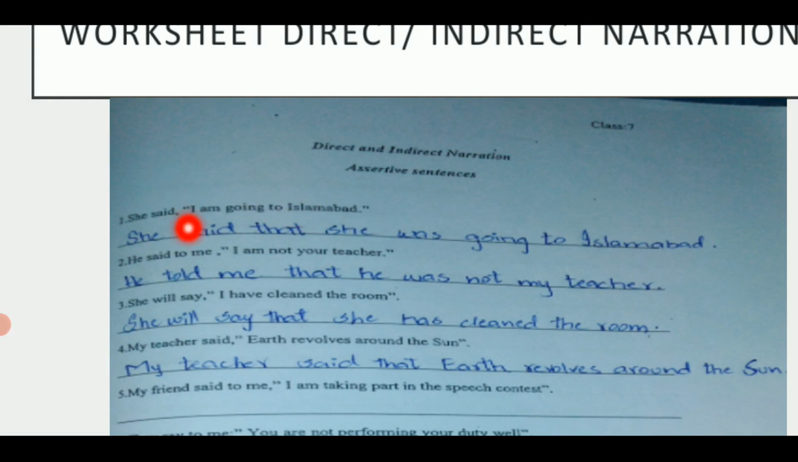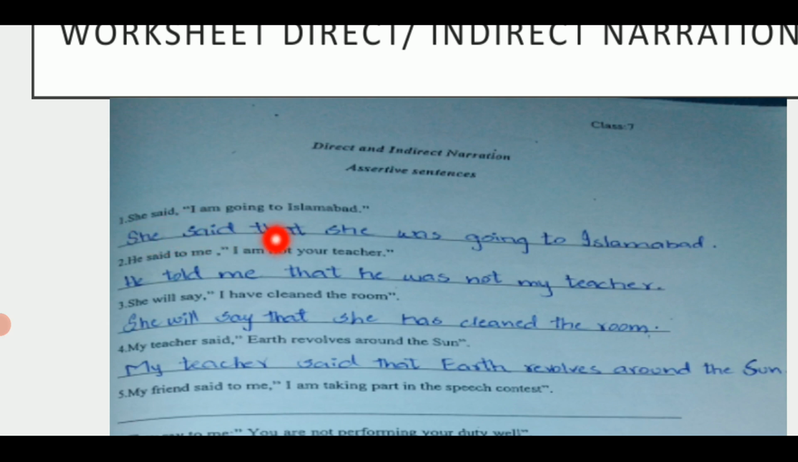First of all, you can see that this sentence has two parts. Number one is reporting and number two is reported. Okay, now which tense is this? I am going to Islamabad. Yes, you can see am here and first form with ing, and so this is present continuous tense. So present continuous tense will be changed into past continuous tense. Okay, so she said, commas will be changed into that.